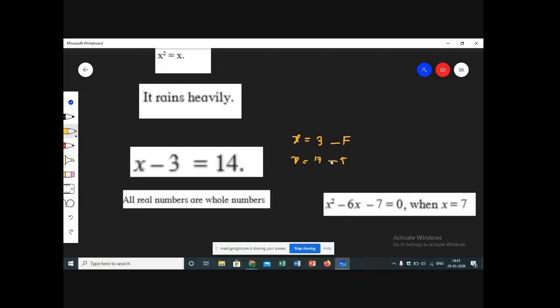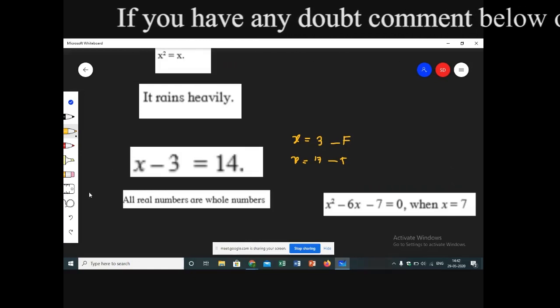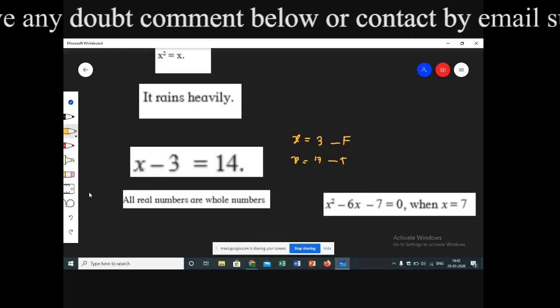So in this case, the value of x is not given to us or it is not fixed. They have not given a fixed value of x. So in that case, the value of the statement can be true and false, both, right? So in this case, this is not a statement. Such type of sentences are called open sentences. So this is an open sentence.